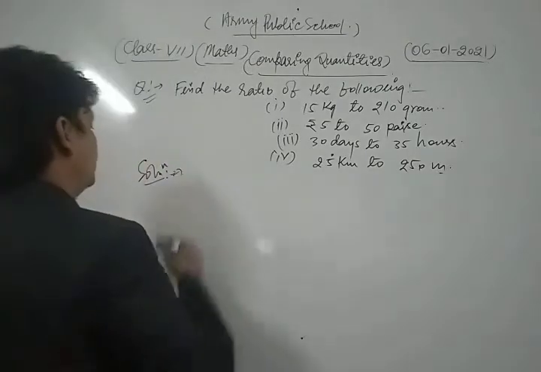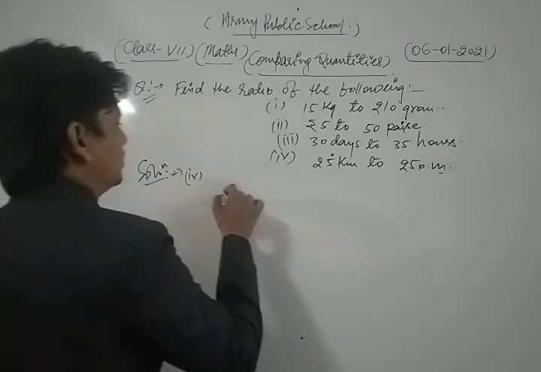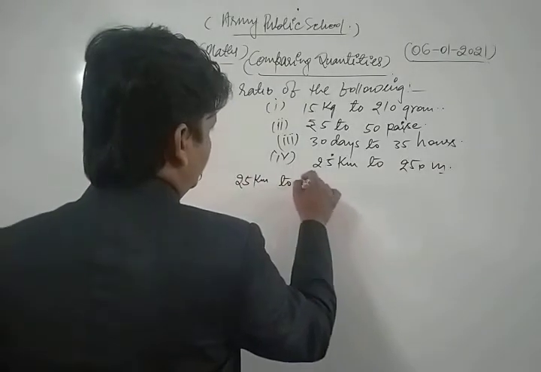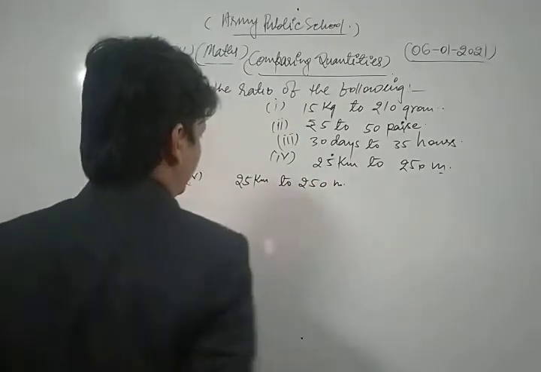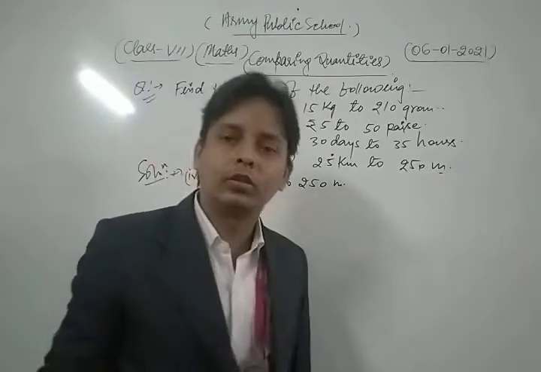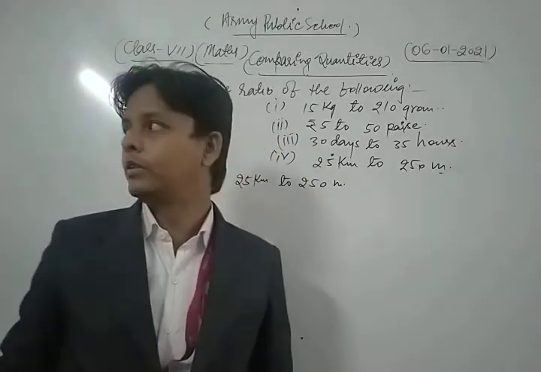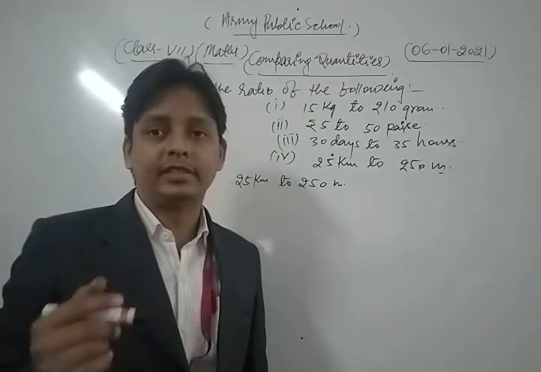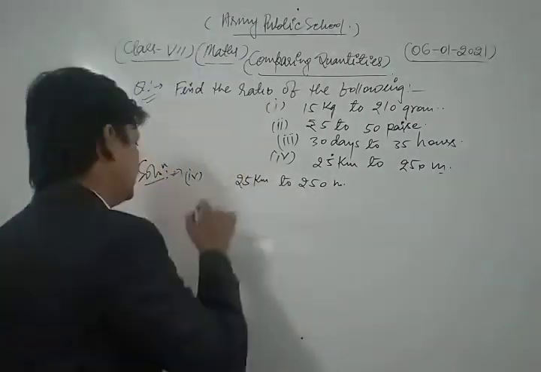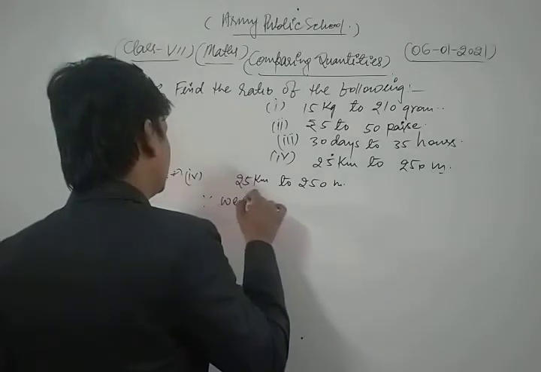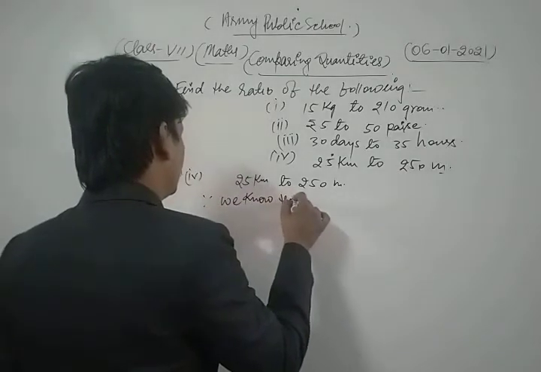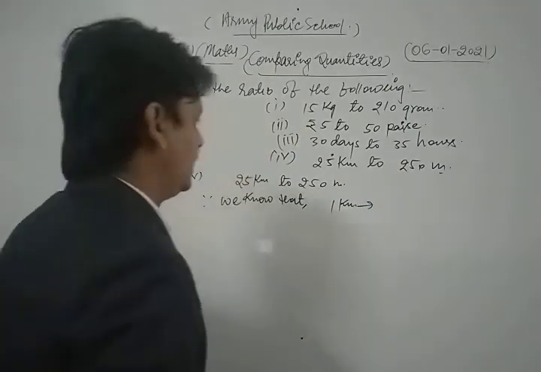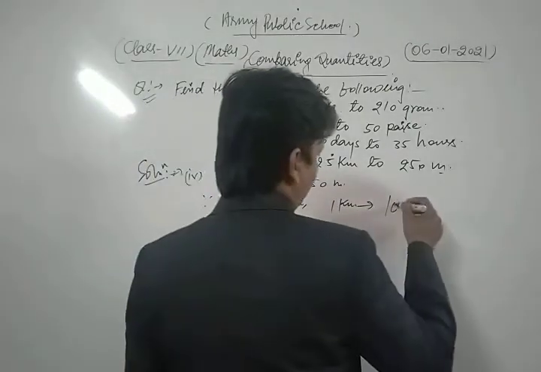Now we solve the last part of this question, which is 25 kilometer to 250 meter. First of all, both values represent distance. So we convert it into the same unit. For that, we know that in 1 kilometer there are 1000 meter.